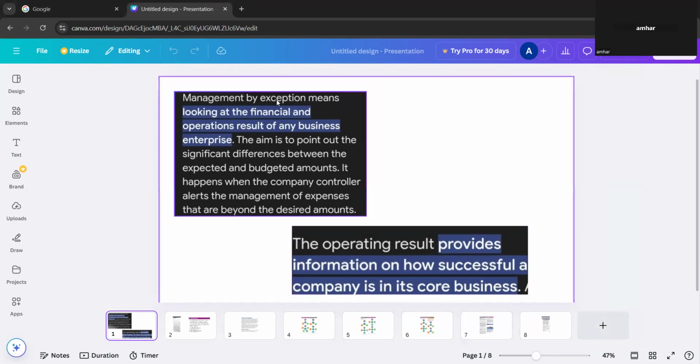Their aim is to point out the significant differences between the expected and budgeted amounts. That means management by exception. If they follow a rule like this, then their aim is to identify the big differences in expected and budgeted amounts. Did you understand that part?